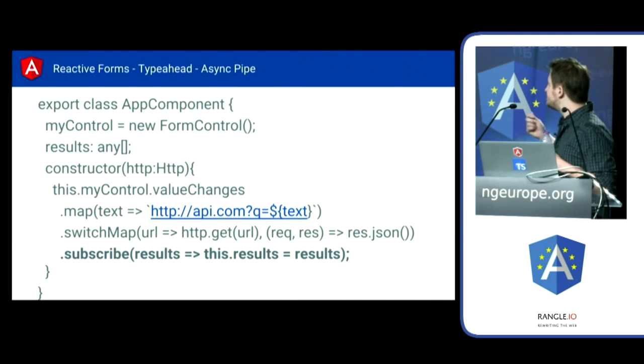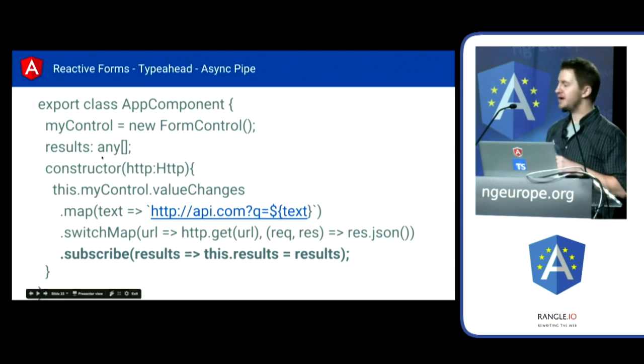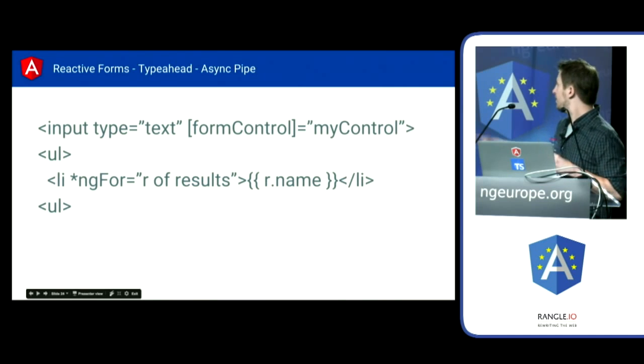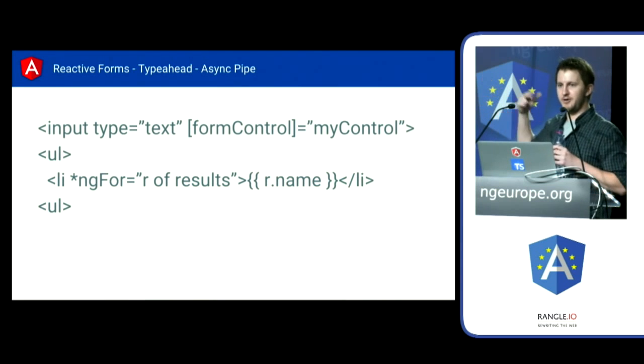And so the simple, naive way to do this would be to just have a results property on your controller, on your component. And then at the end here, just do subscribe, and then set this.results, which would make it available to your template. And so we can just do a simple ngFor here and iterate over those results and render the content, right?